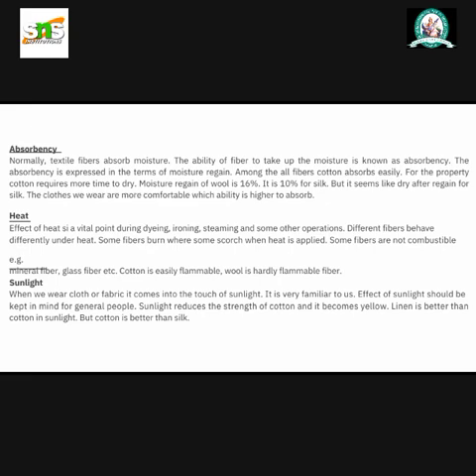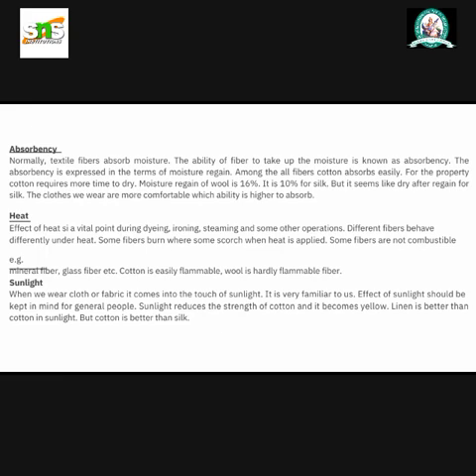Among all the fibers, cotton absorbs easily. For this property, cotton requires more time to dry. Moisture regain of wool is 16%, for silk is 10%. It seems like dry after regain for silk. The clothes we wear are more comfortable when their ability to absorb is higher.